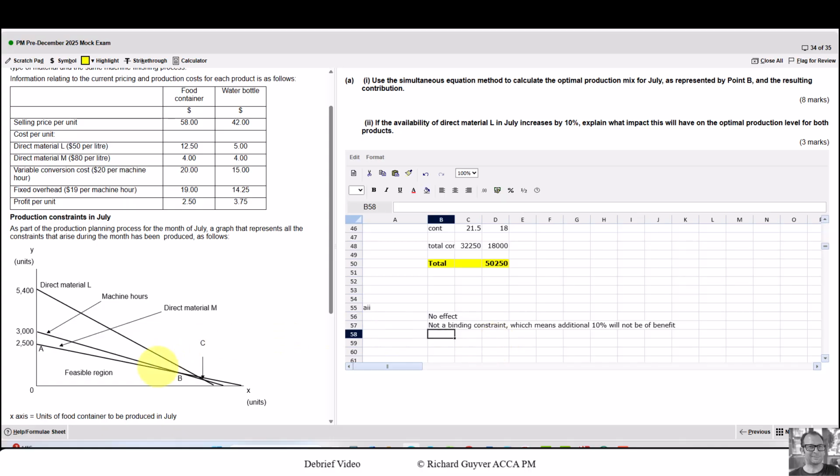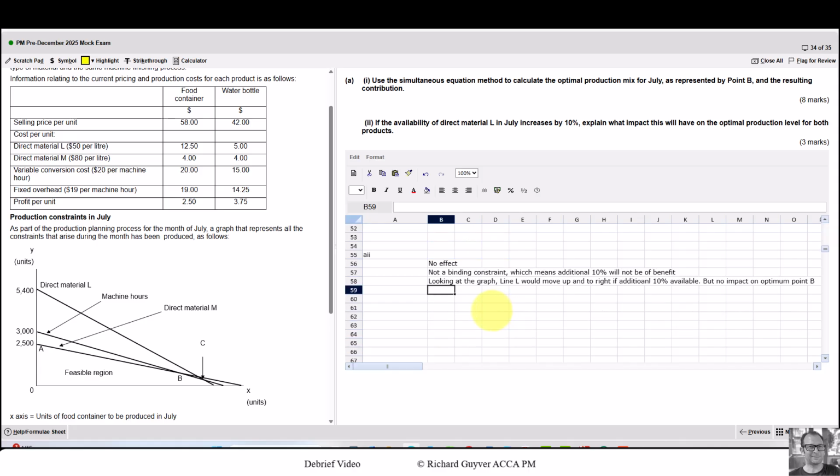Well, I would probably talk about the graph, because what I'm doing is then showing the examiner I understand the graph and I can explain it. So then I would say, looking at the graph, line L would move up and to the right if an additional 10% was available, no impact on optimum point B. So I feel I've definitely got 2 marks. There may be the third mark there, but I want to be sure. If I've got time, I want to see if I can get as many marks as I can.